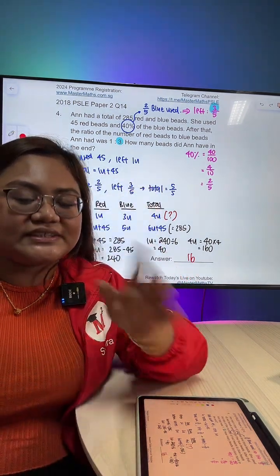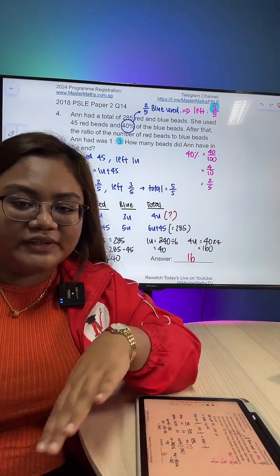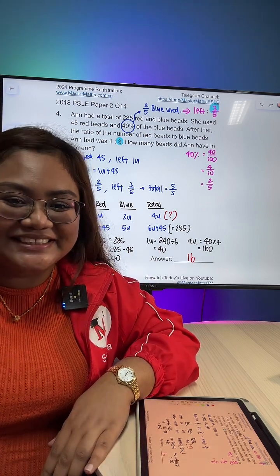27 has 27 ones, not just 7 ones. The 20, if you convert into ones, is 20 ones. So in total, 27 ones.